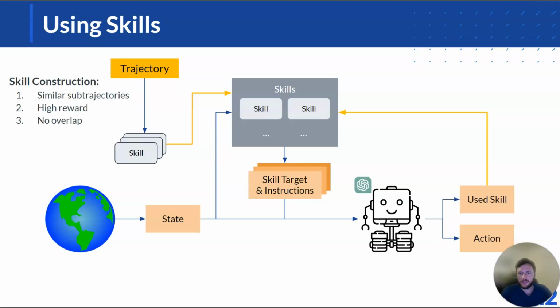In addition to this, however, we're going to ask for an additional piece of information from our language model agent, and that is what skills it used when executing this action. So we have several skills in context, but we'd also like to be able to further reinforce what's a good skill and what's a bad skill. So we ask the language model what skill it used when performing this action, and then we do what we call skill refinement. Skill refinement is basically that we filter out skills that are used but that fail.